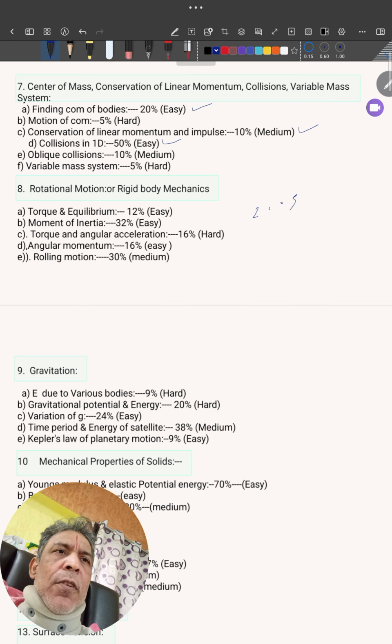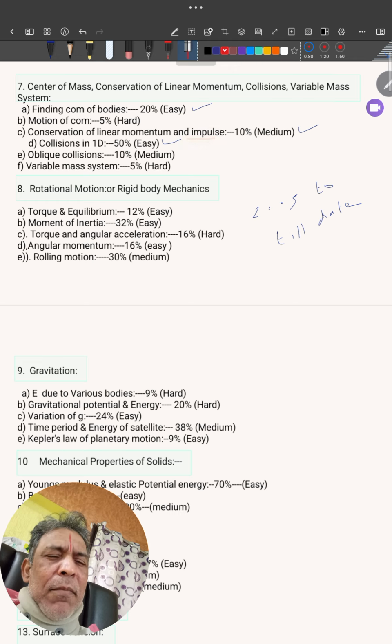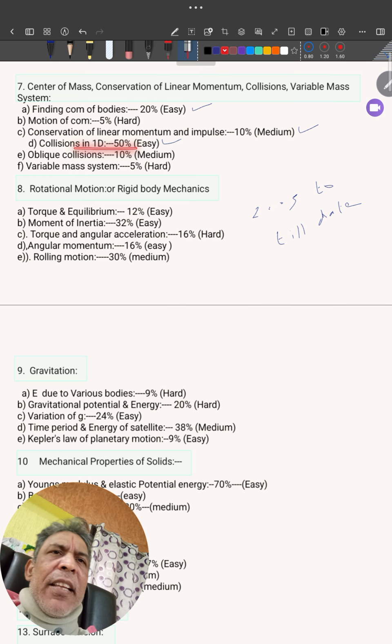Okay, fine. So now let me summarize. Center of mass, conservation of momentum, collisions, variable mass system in this chapter. Finding center of mass of bodies, formula based. Pick up this topic. Then conservation of momentum and impulse. Sir, what are these problems? Like a gun, a bullet is fired. Find the force on the gun. Find the recoil velocity of the gun. Based on this. And a person catches a ball. What is the force acting on it? All this will come here. Then collisions in 1D. These other topics you can avoid. They are difficult and take more time also, very tough also.